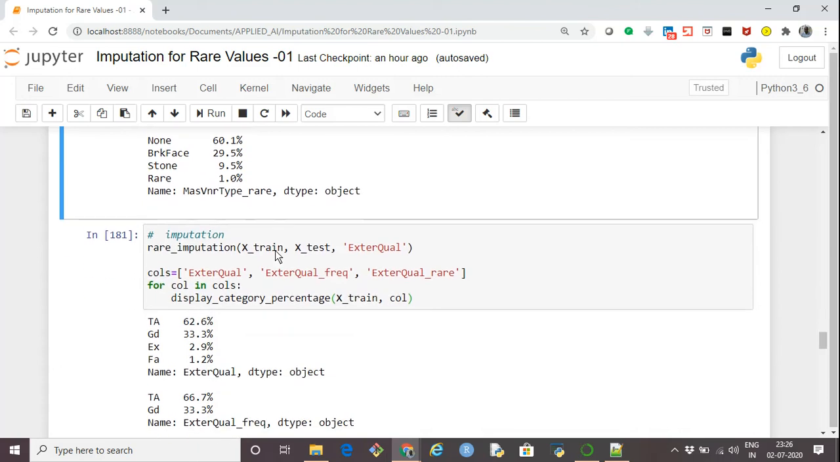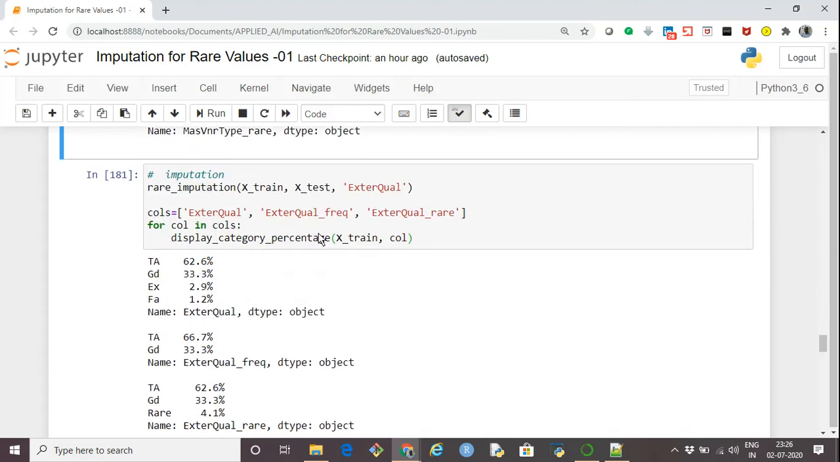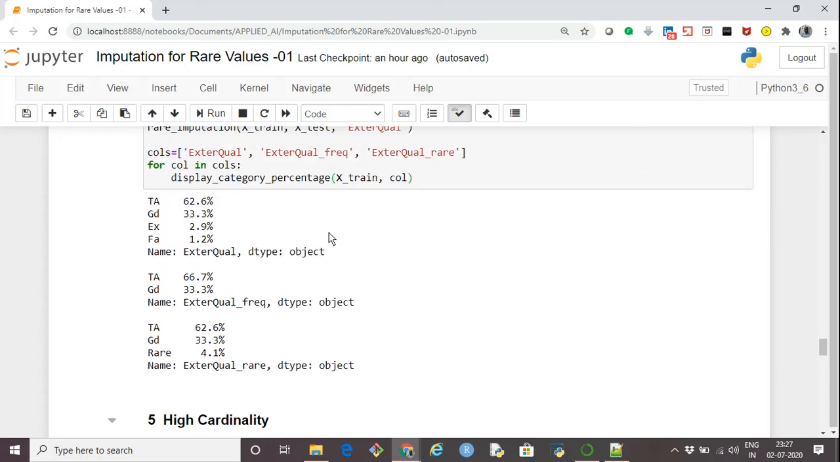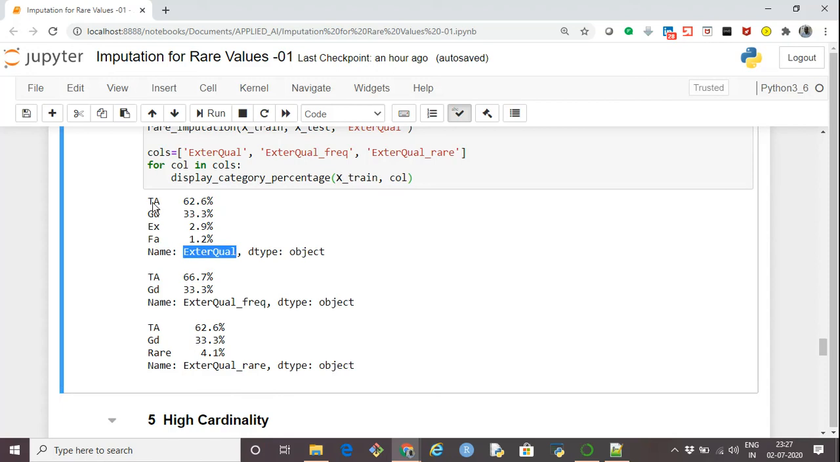Now I'm taking another variable called external quality, and I'm performing the imputation of the rare category on this particular column for the train and the test data set. After the imputation is done, I'm displaying the columns with their percentage of category. This was the original categorical column with the different categories and the distribution of the categories.